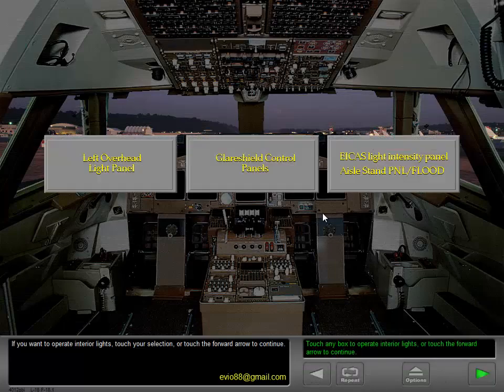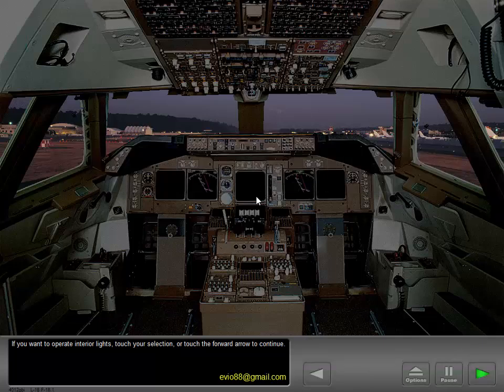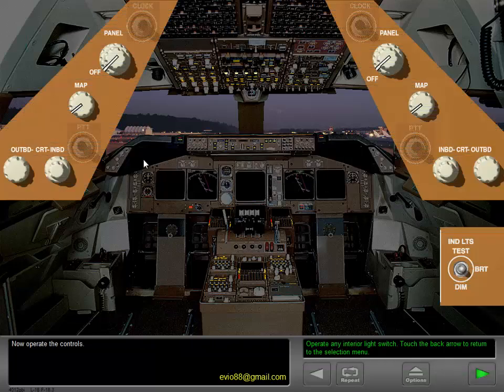If you want to operate interior lights, touch your selection or touch the forward arrow to continue. Now operate the controls.